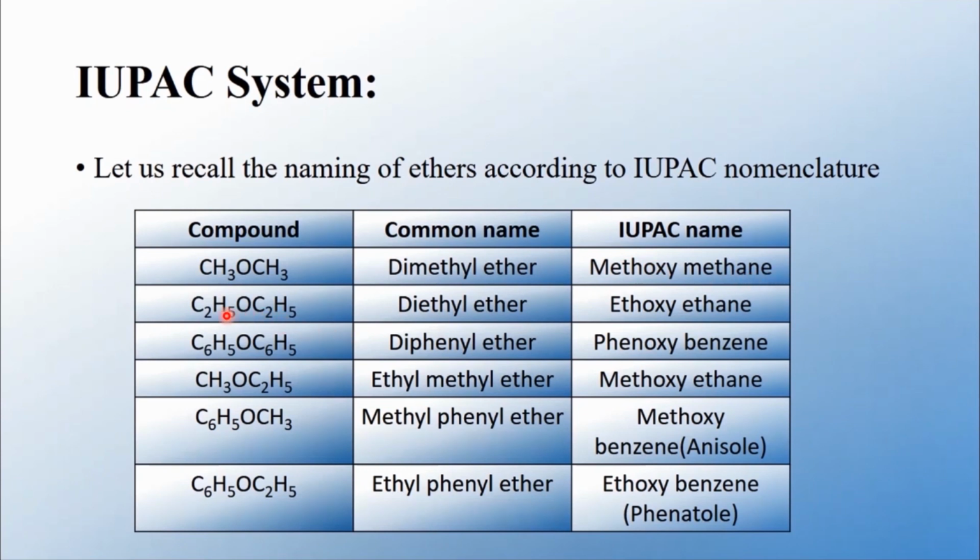Let us try the second one. What are the groups attached? C2H5-O-C2H5. What is the name of C2H5? Ethyl. How many ethyl groups are there? 2.